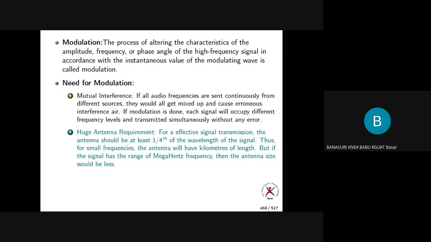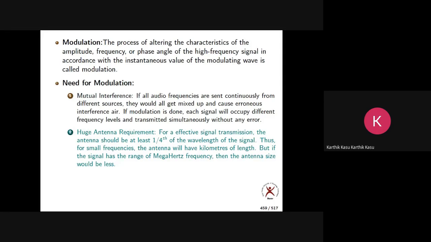Now H is inversely proportional to what? Frequency. Write down: H is proportional to 1 by f. I told you already, please always keep a pen and paper with you. Don't just sit with your mobile.